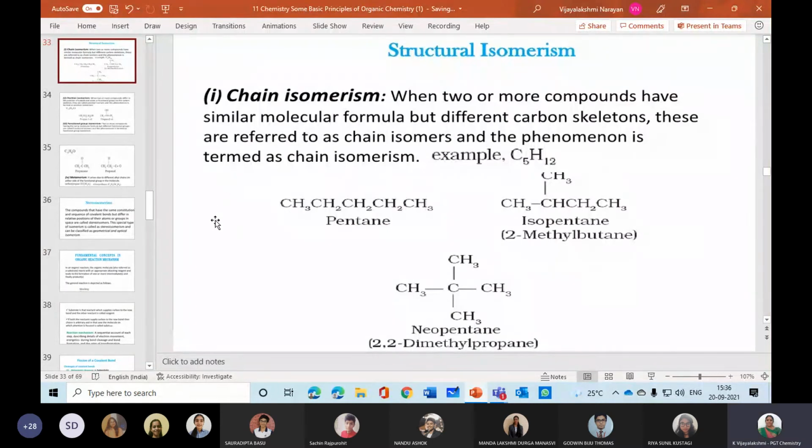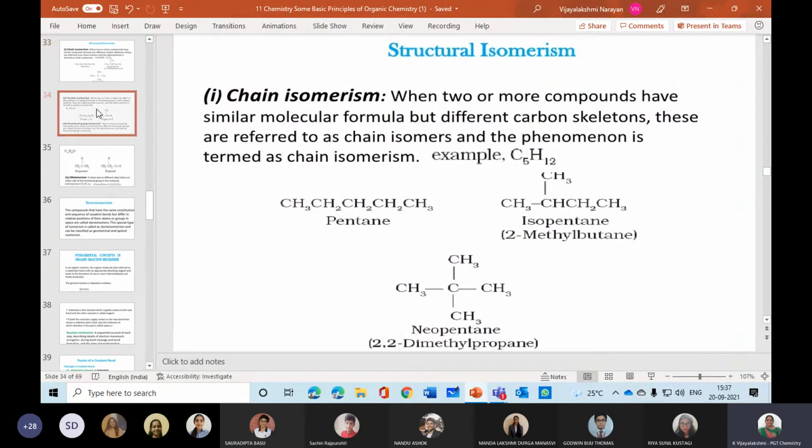Yes, students, are you all listening? Yes, ma'am. Two or more compounds usually have the same molecular formula, ma'am, but they have different carbon skeleton, they are known as chain isomers. Very good. So these are the examples of chain isomers. Please remember, same molecular formula but different structural formula.